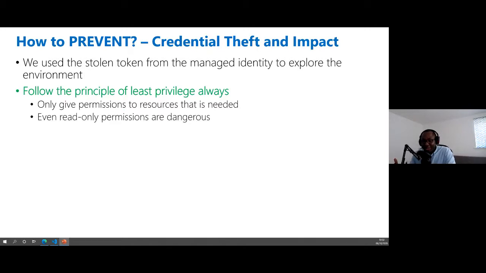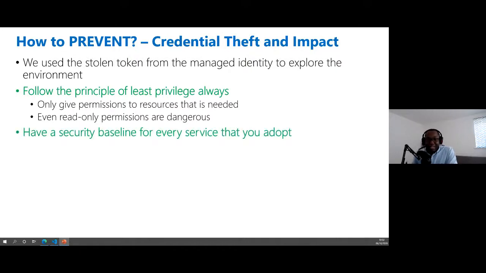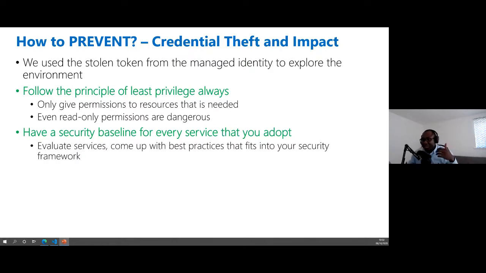So there's nothing that I showed on the screen that I did using contributor permission. It's read-only permission, being able to dump like the environment variables out. Have a security baseline for every service that you adopt in Azure. So evaluate the services, come up with best practices that fit into your framework. So best practices is still important and being able to use that. Again, look into CSPM tools and make sure that you invest in that.